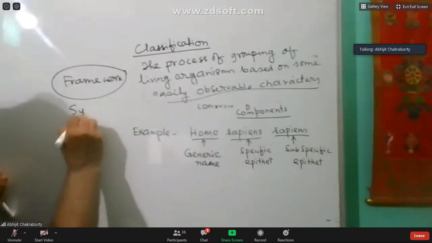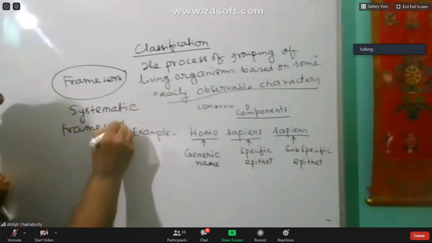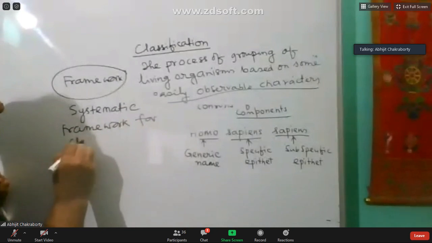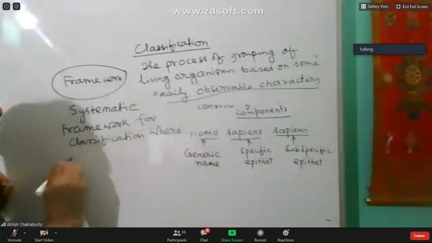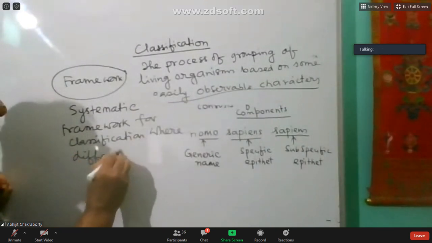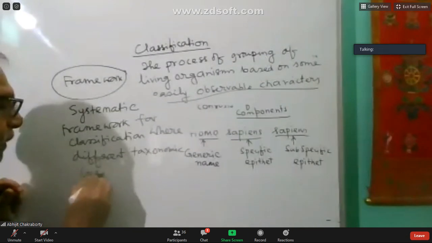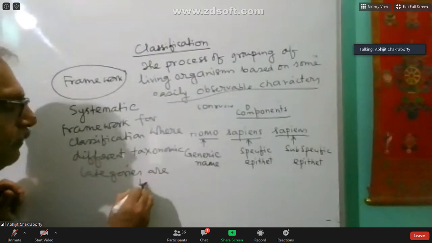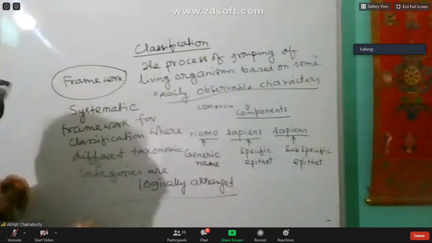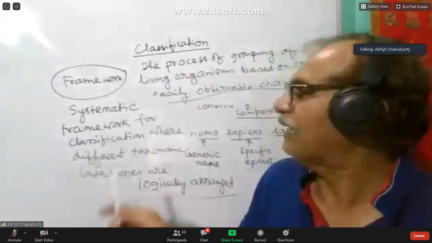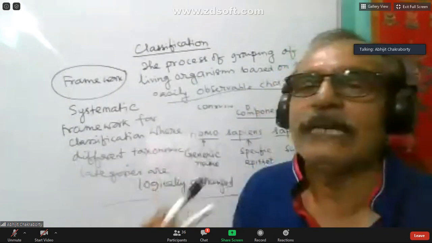Systematic framework for classification where different taxonomic categories are logically arranged.